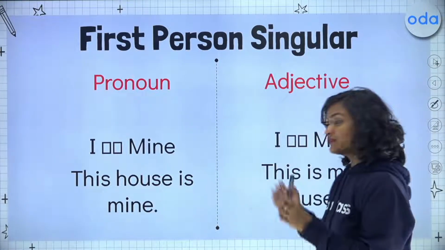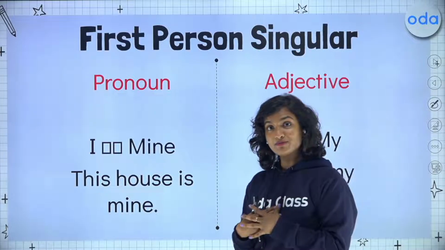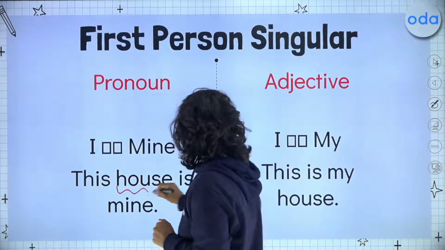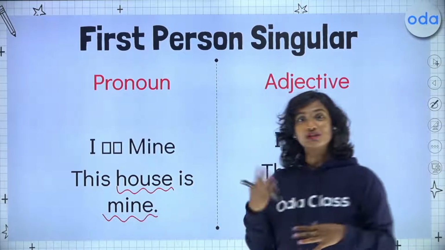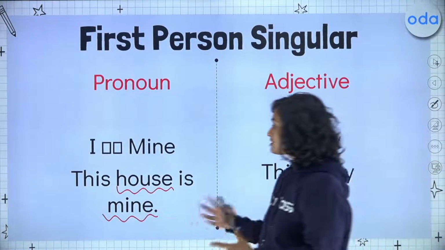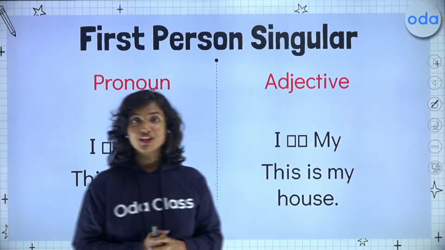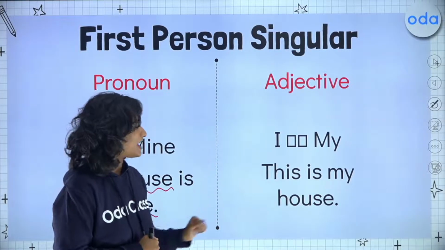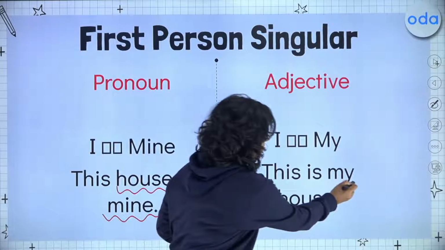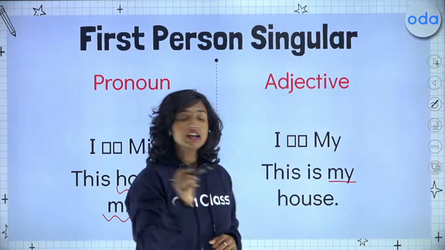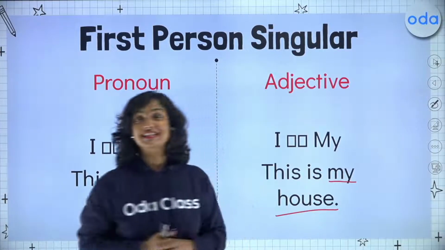Here we have, this house is mine. If you notice, our noun is here and our possessive pronoun comes after the noun, and it is not really related to the same. On the other hand, the possessive adjective, this is my house. If you notice, our possessive adjective comes right before our noun.